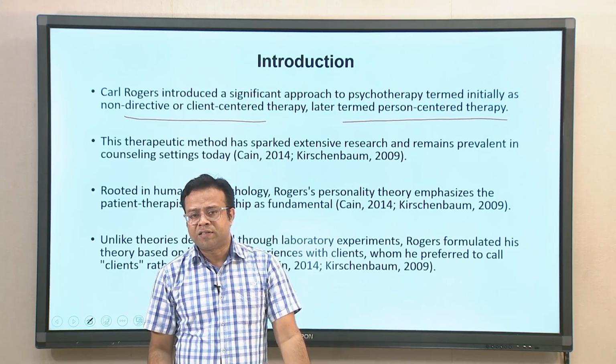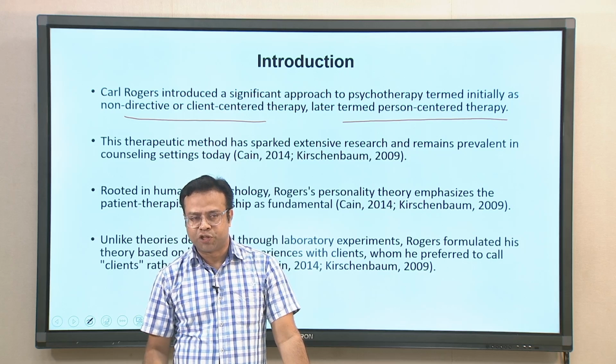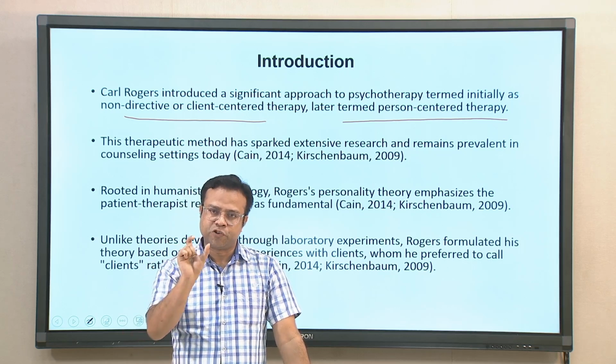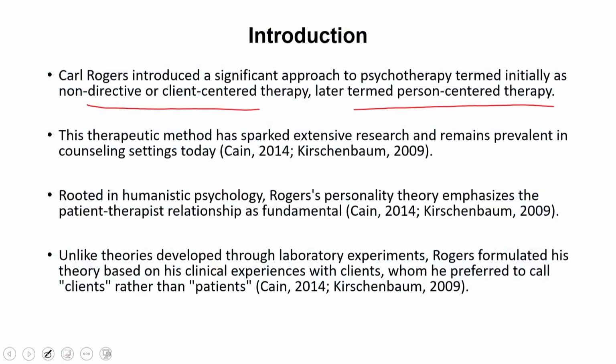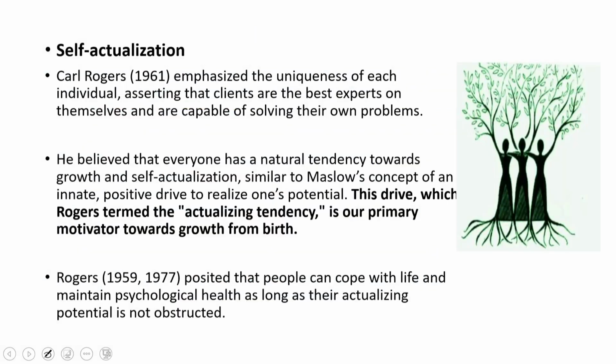Rogers used to call his patients clients rather than patients. He was not using the term patients, he was using the term client. That is a more humanistic terminology given to the people who came for treatment. One of the central ideas of humanistic psychology is self actualization. This was also important in Maslow's theory, and Carl Rogers also gave a detailed idea about self actualization, and it plays a very important role in the conceptualization of Carl Rogers' theory. However, the conceptualization of self actualization differs a little bit in how it is used from Maslow's perspective.